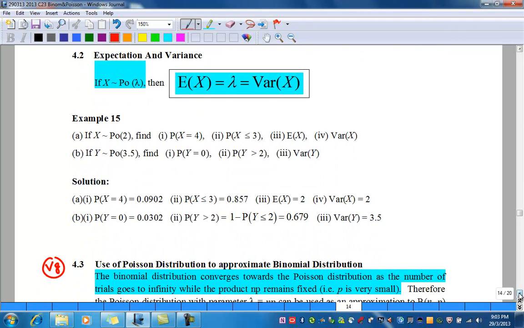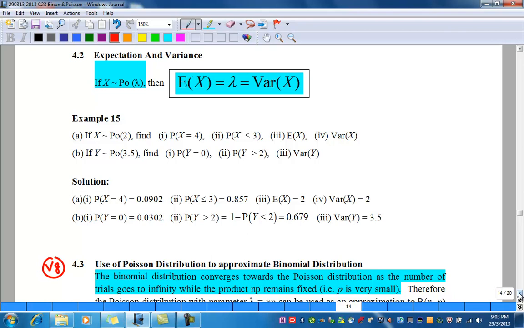(4.2) Expectation and variance. If X follows a Poisson distribution with lambda, then the expectation E(X) equals lambda, which is also equal to the variance of X. Example 15.